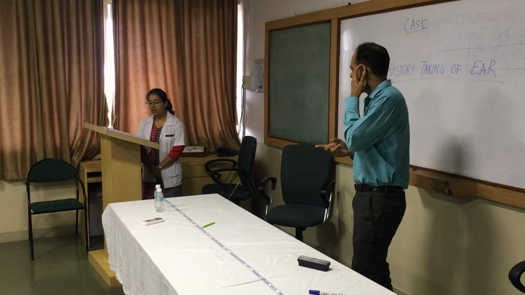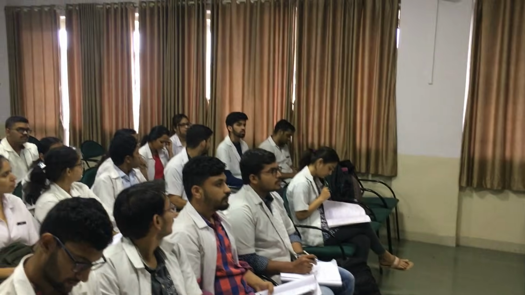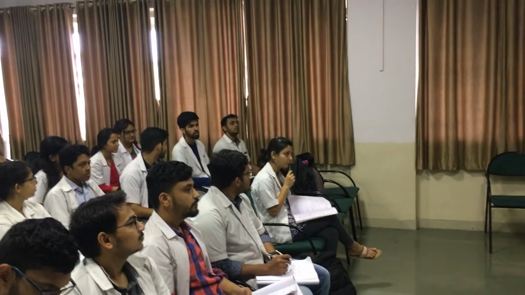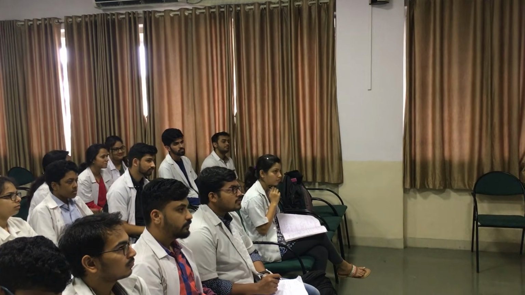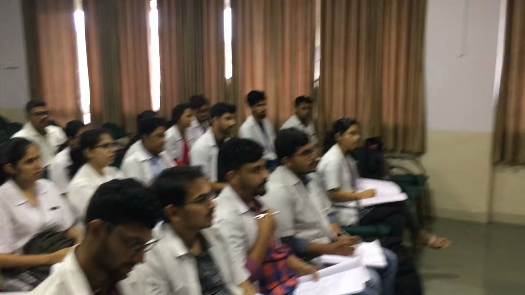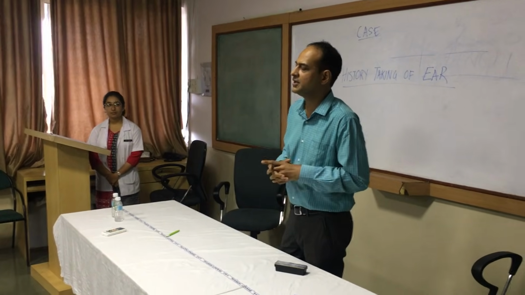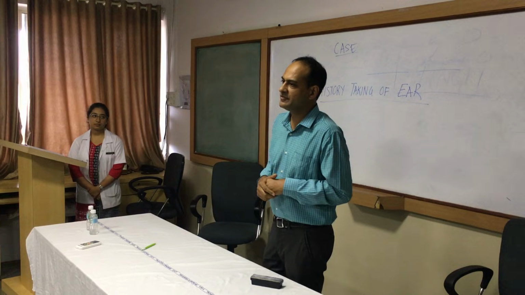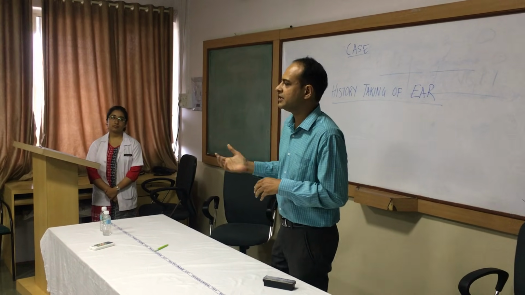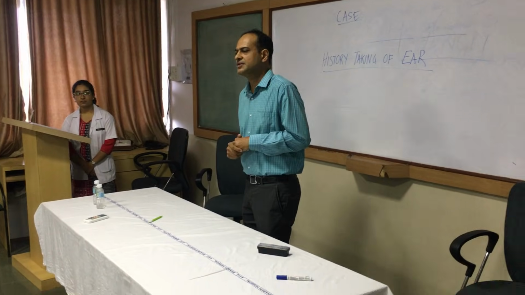What else was left in discharge? Blood stain. Causes for blood-stained discharge: trauma, malignancy, unsafe CSOM, vascular mass. So four common causes for blood-stained discharge. The most common cause of blood from the ear is trauma, followed by unsafe CSOM, followed by malignancy, followed by vascular masses. Why does the patient have blood-stained discharge in unsafe CSOM?